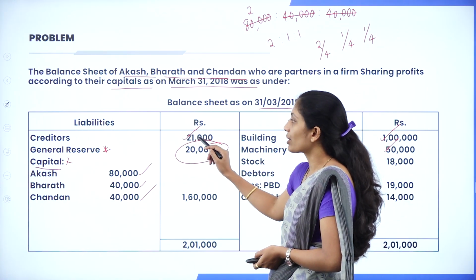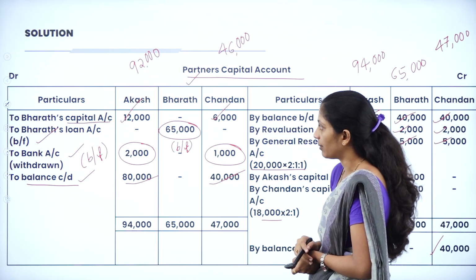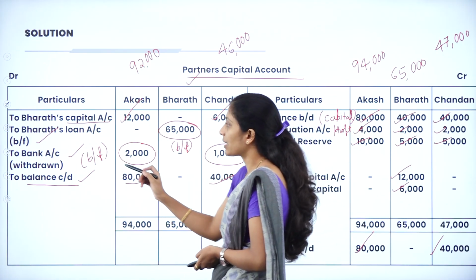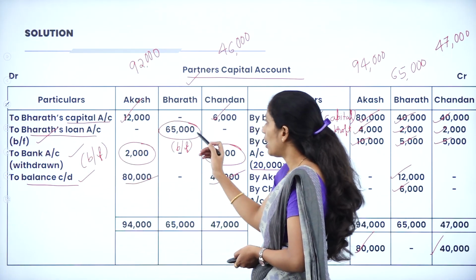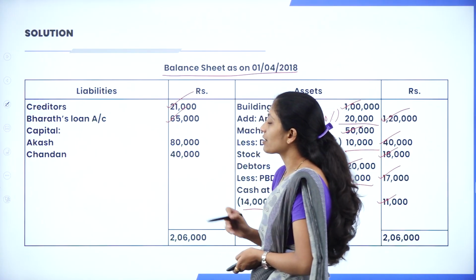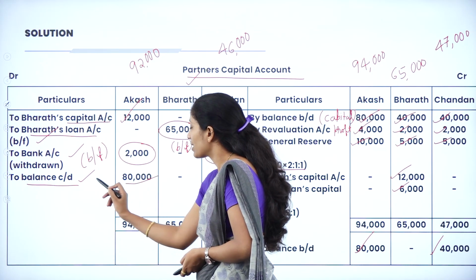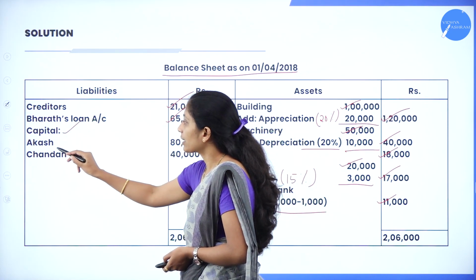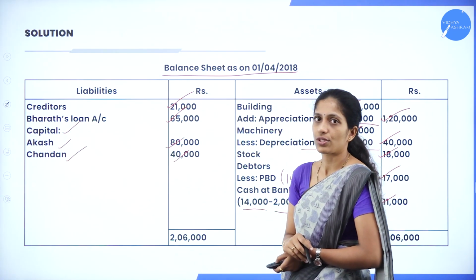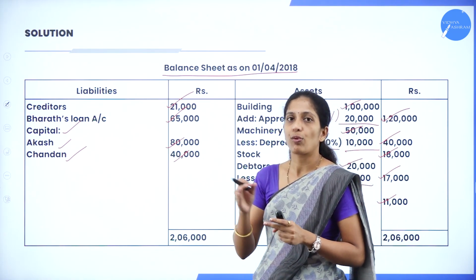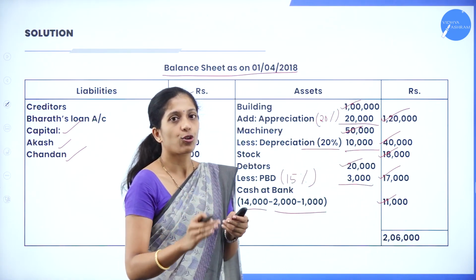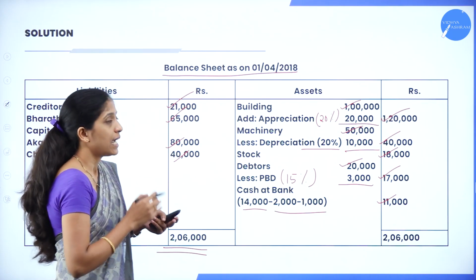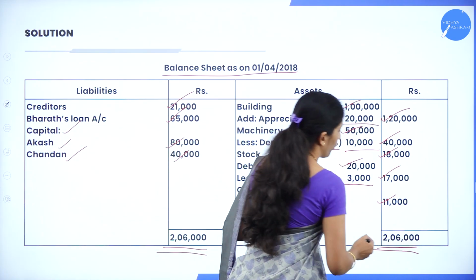Now from here we are going to take only creditors 21,000. So creditors 21,000. Next, from the partners capital account we are going to take this retiring partner's loan. How much? 65,000. That is Bharat's loan. Next, we are going to take this amount 80,000 and 40,000 as capital. So capital, Akash and Chandan, 80,000 and 40,000. No more adjustments. So we are going to add both the assets as well as liabilities, and the total of assets and liabilities should be equal. So when you add all the liabilities, you'll get 2,06,000. In the same way, when you add all the assets, you'll get 2,06,000.